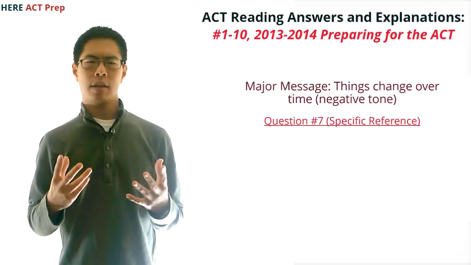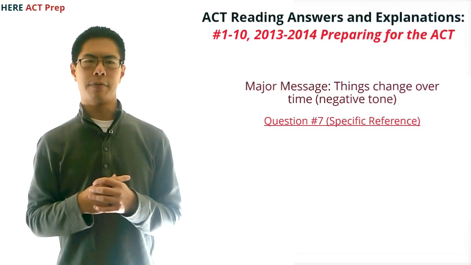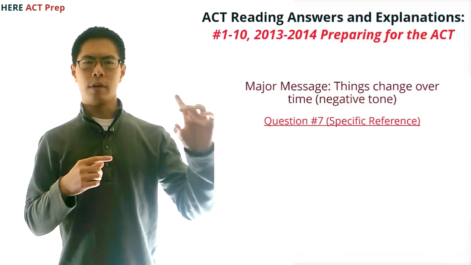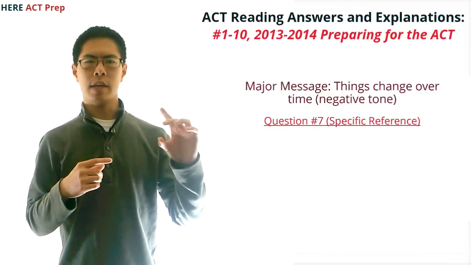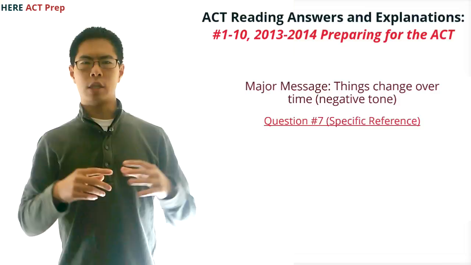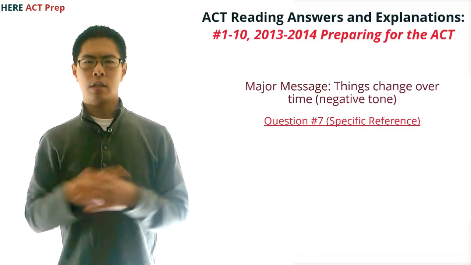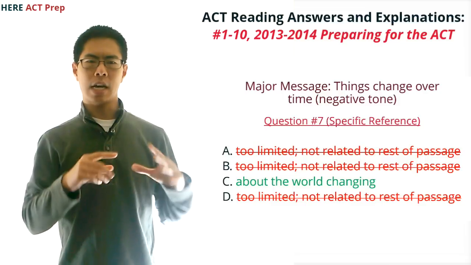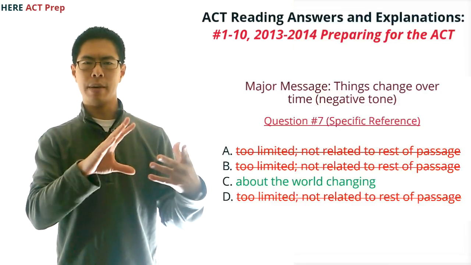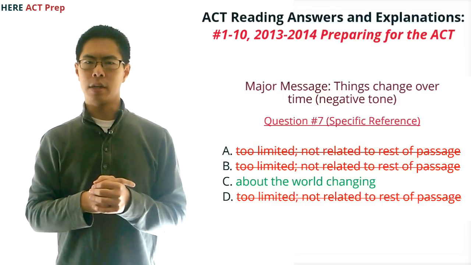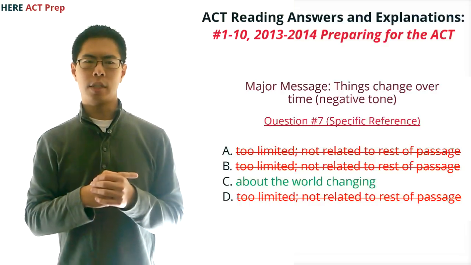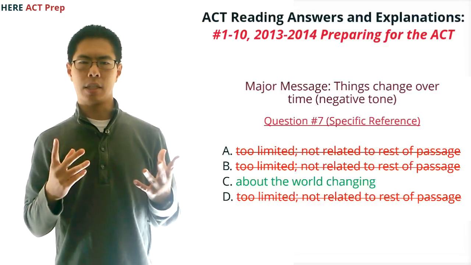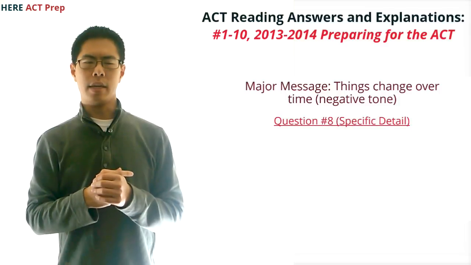Question number 7. This is a specific reference question, so we first use our finger to find lines 83 through 84. We know that the purpose of the cosmonaut needs to relate to the overall main point of the passage, which is about how change can be negative, so we look for a choice that relates to this. Choices A, B, and D are too specific to the cosmonaut and don't have anything to do with the main point of the passage, which is that things can change a lot over time. Choice C talks about the world changing while the cosmonaut was in space, which is exactly what we're looking for, so we pick C. Question number 8.